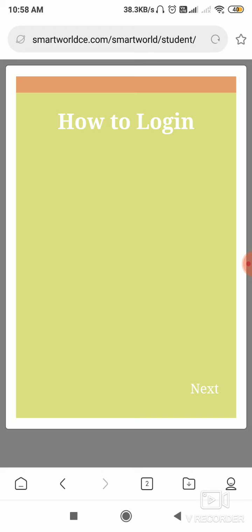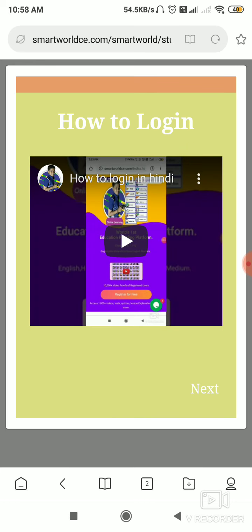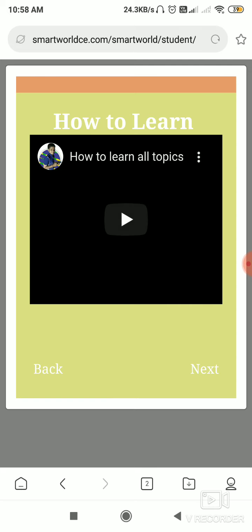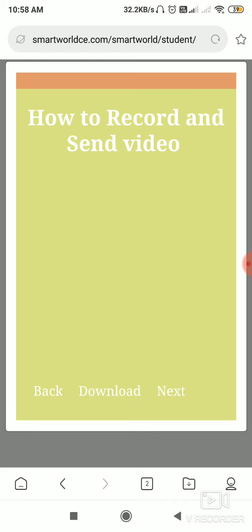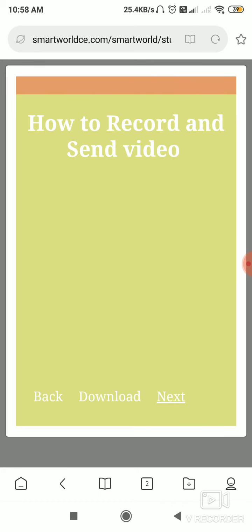Then here, how to log in. All the details are there, how to log in and how to go through the content. You can check it out. Here the training will be given: how to log in, then how to learn, basically for students. How to learn all topics, the video is there. After that it is how to record and send video, for students only. So this is there.